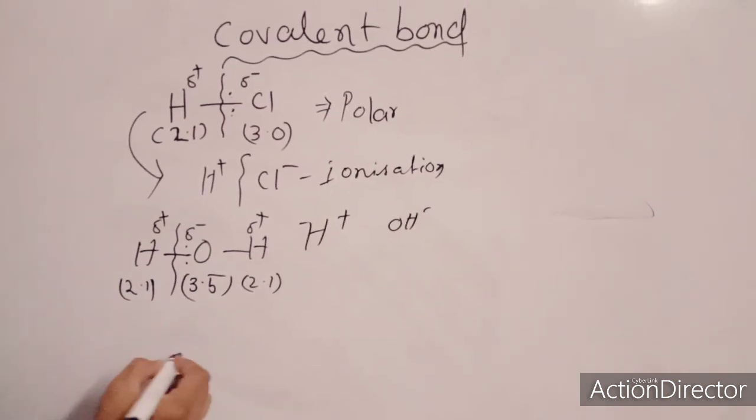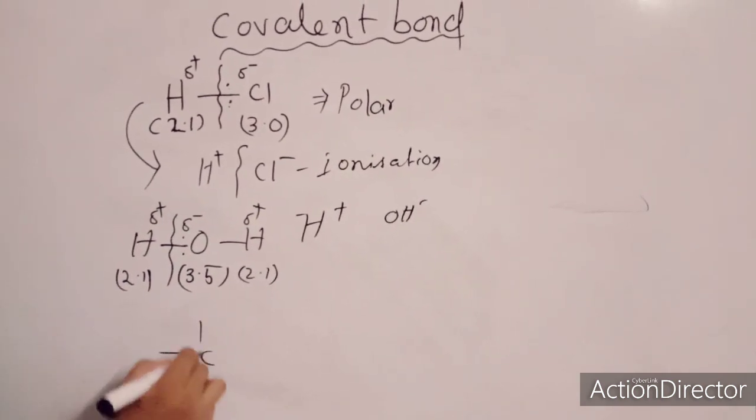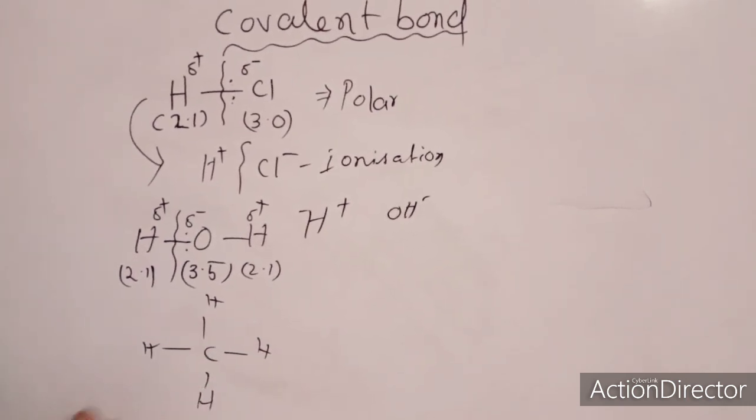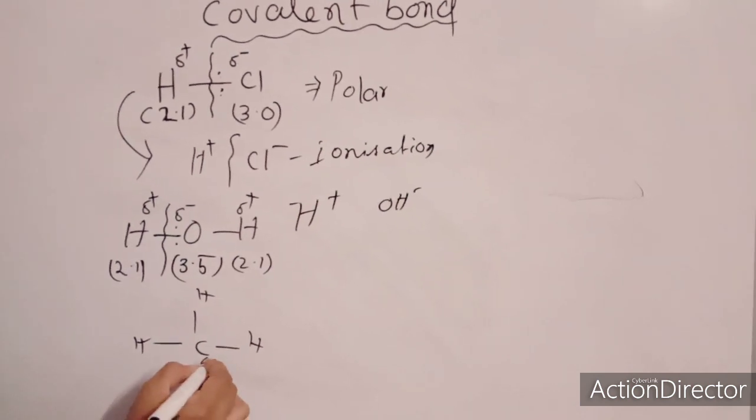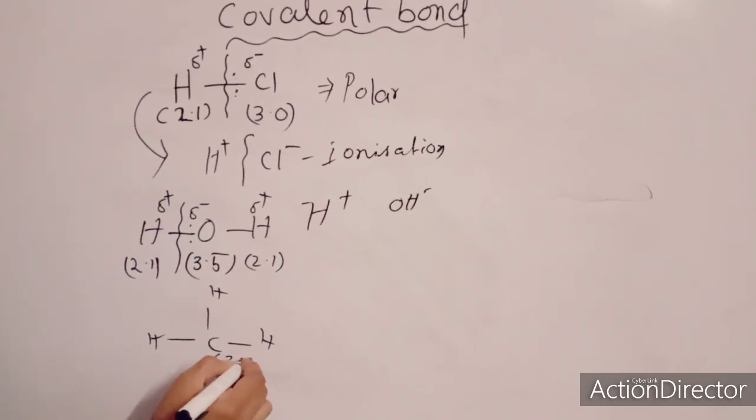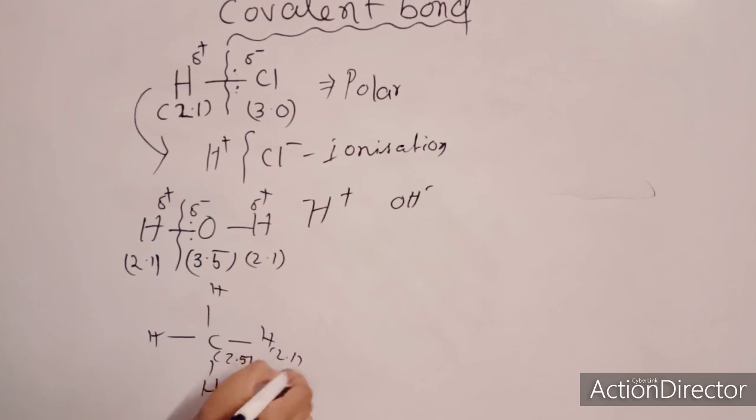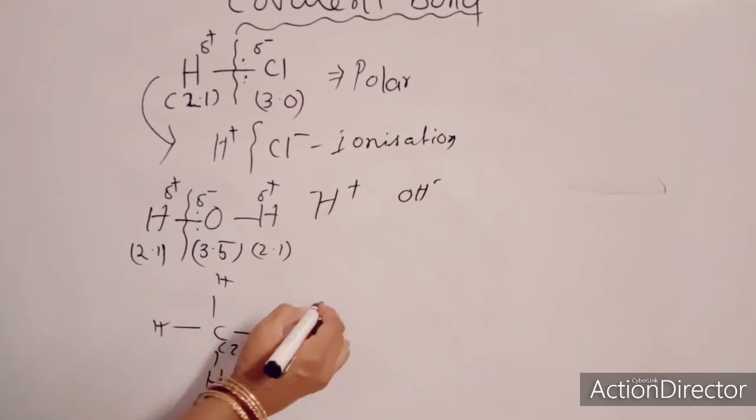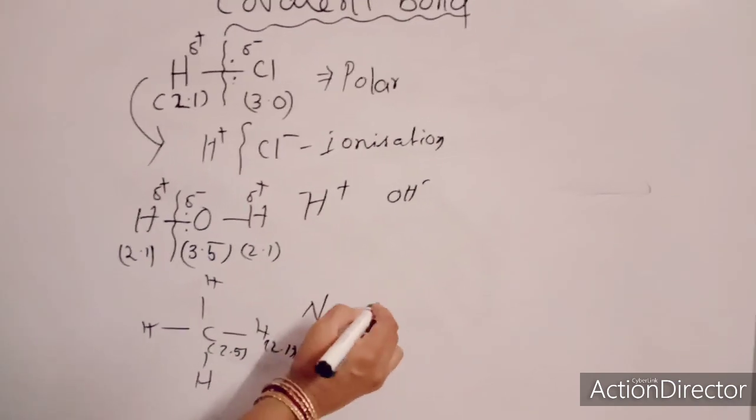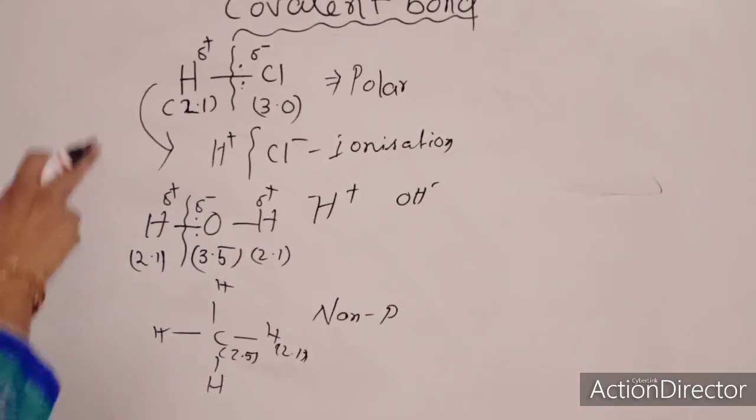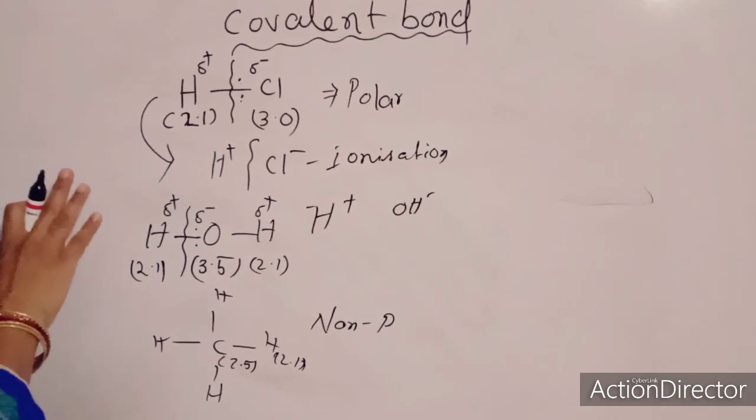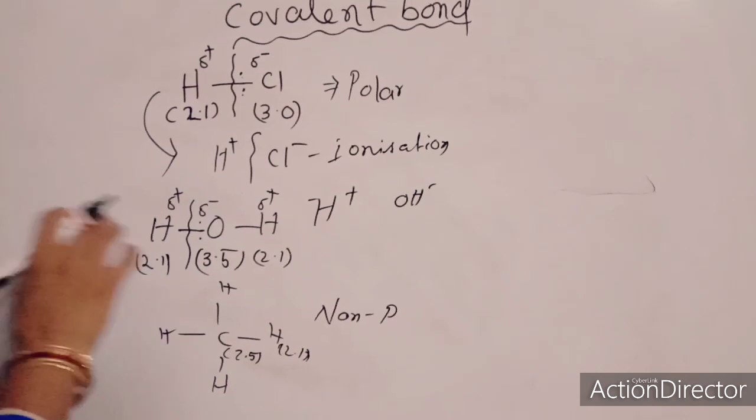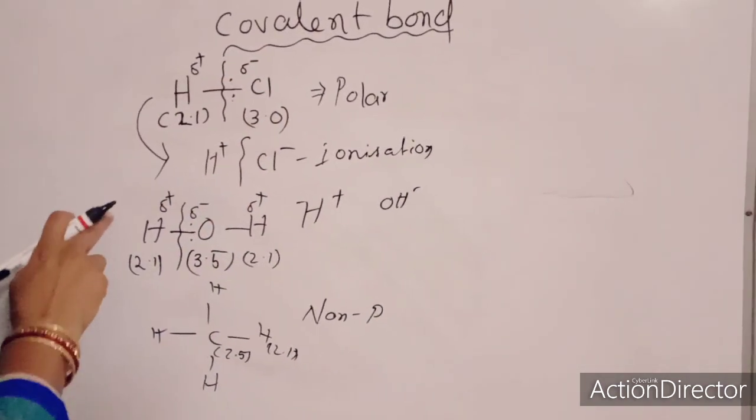But what happens in carbon with hydrogen? Carbon, hydrogen, what is this? This is methane. Carbon has electronegativity 2.5, and hydrogen is 2.1. They are quite close to each other. That's why it is a non-polar covalent bond. So in terms of electronegativity, we can define polar and non-polar.